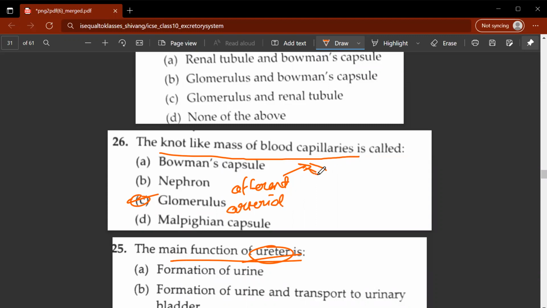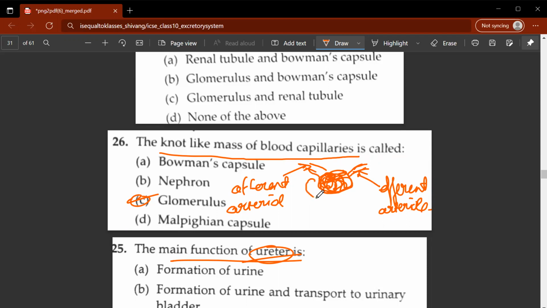And the afferent arteriole leads to a bunch of capillaries, which is known as the glomerulus. And then a much thinner capillary, which is known as the efferent arteriole, which leads the filtered blood away from the glomerulus.